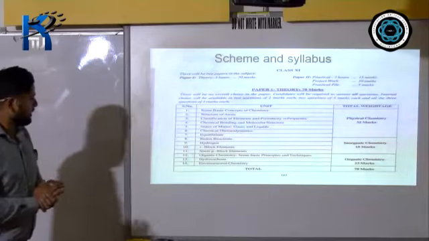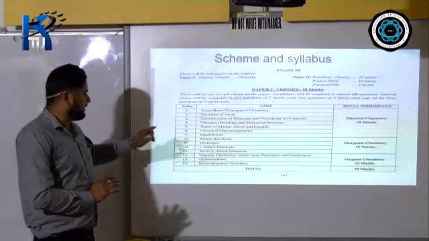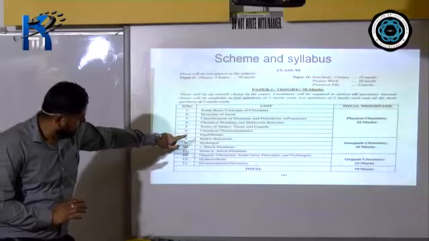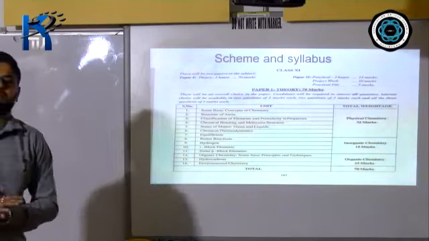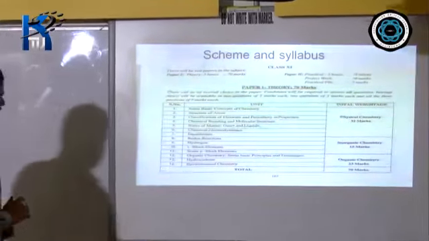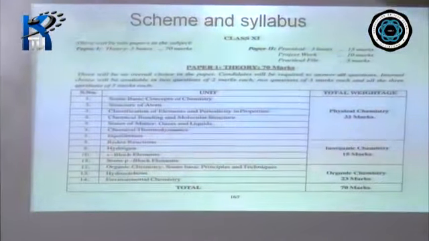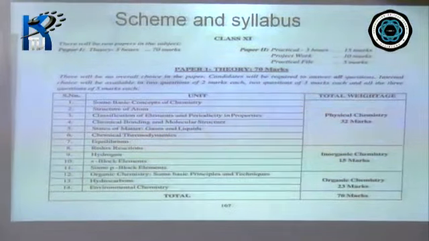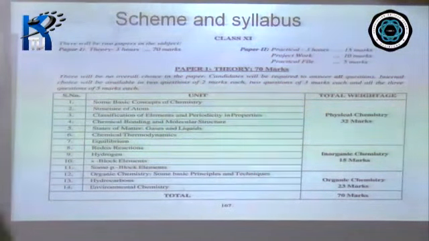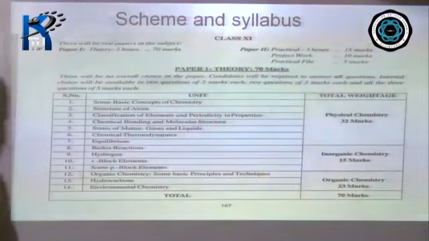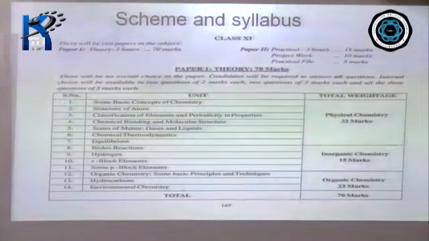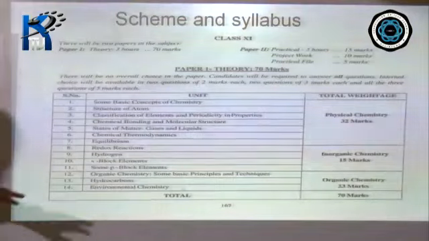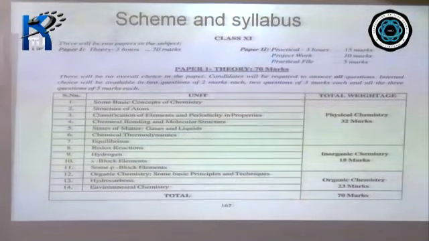Okay. So now, the next important topic is equilibrium. Here in this chapter, you have to study about ionic equilibrium and chemical equilibrium. Next, redox reaction. As you all know, redox reaction is oxidation reaction and reduction reaction occurring simultaneously. In this redox reaction, you'll learn how to balance a chemical equation by the ion electron method and the oxidation number method. These are the topics which come under redox reaction.